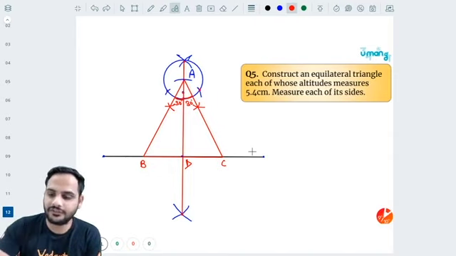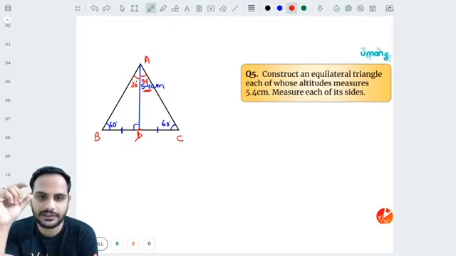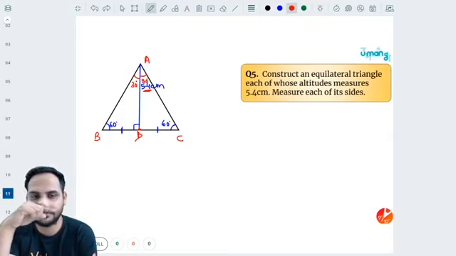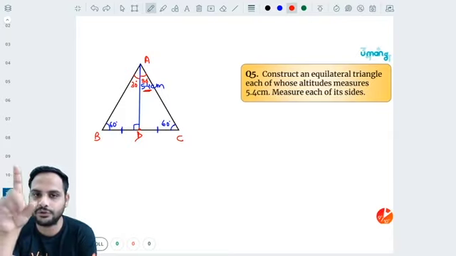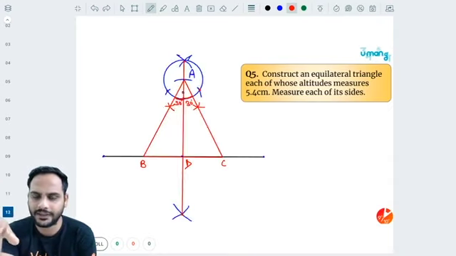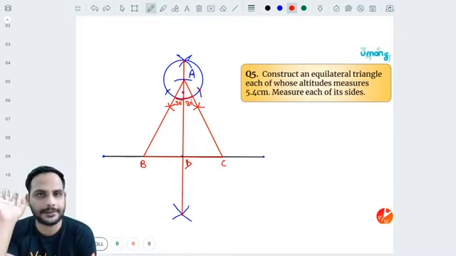So I first saw the rough diagram and I gathered some information. Okay, sir, AD is 5.4. Angle at B and angle at C is 60-60. So this AD will be dividing this angle A into two equal parts, 30 degree and 30 degree. So I first draw a big line. Then I found out its midpoint by drawing perpendicular bisector. That midpoint I have told is D.